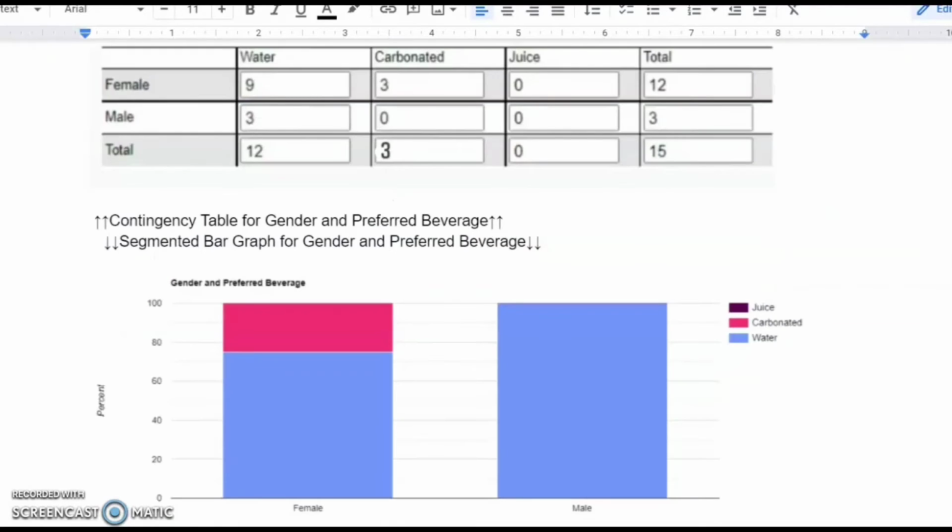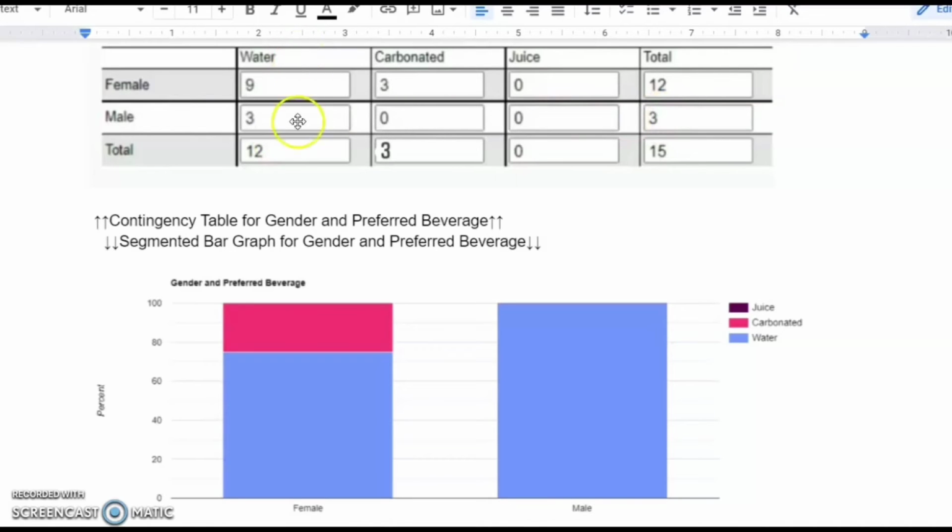This is my contingency table. I chose to relate the gender and its preferred beverage. There were 9 females that like water and 3 females that like carbonated drinks. 0% of females chose juice. That equates to 12 females total. Now there were 3 males that like water, 0 that like carbonation, and 0 that like juice. That results in 3 males total.